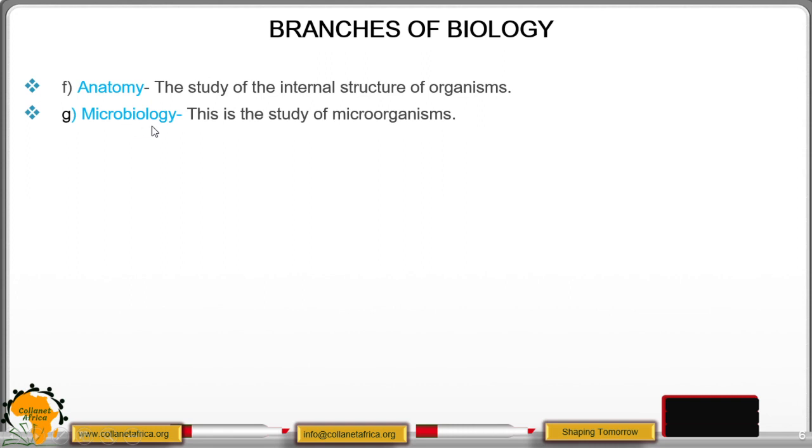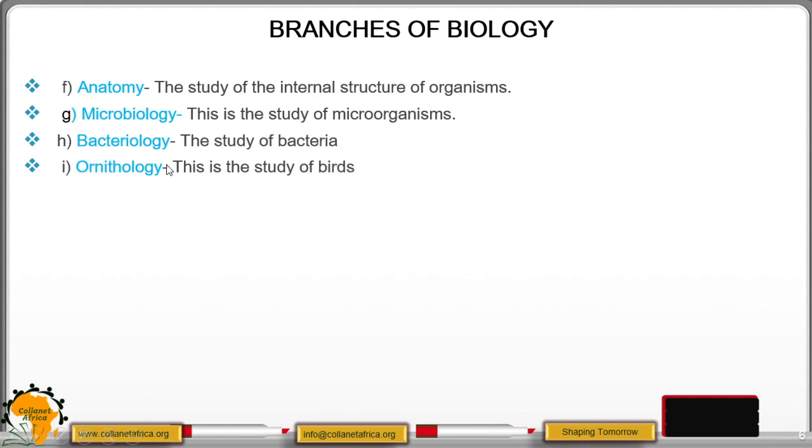Microbiology is another branch, and it is the study of microorganisms or tiny organisms. The other branch is called bacteriology, and it is the study of bacteria. We have ornithology, which is the study of birds. Remember, there is an R between O and N in ornithology, but we pronounce it ornithology. We have ichthyology, which is the study of fishes. Remember not to interchange ornithology with ichthyology.